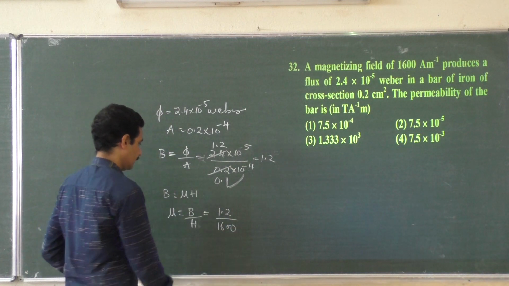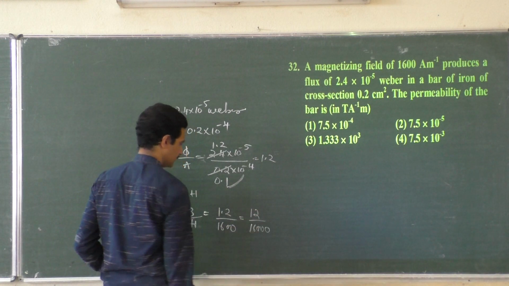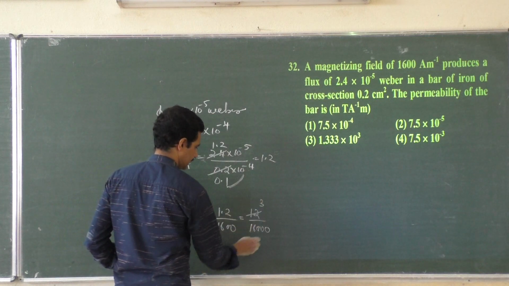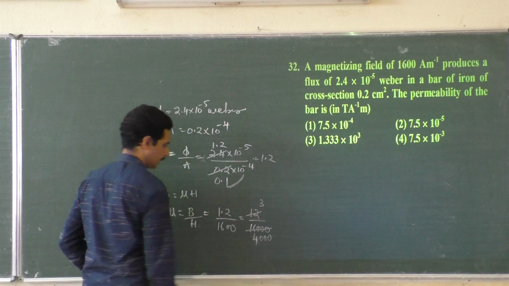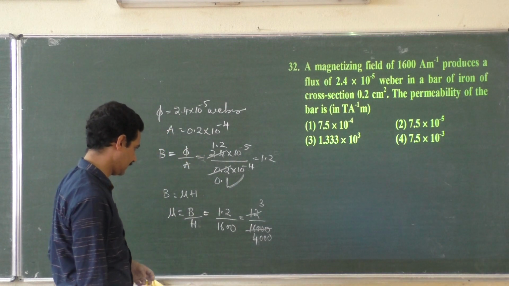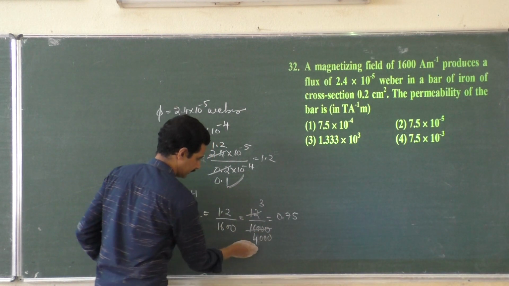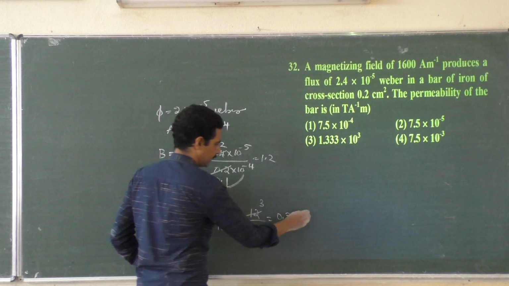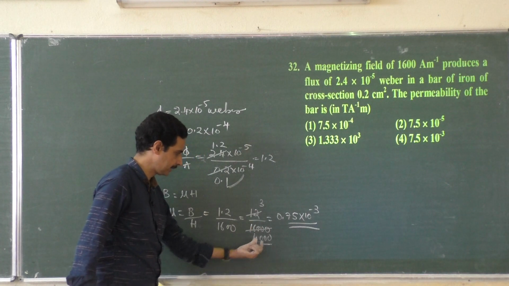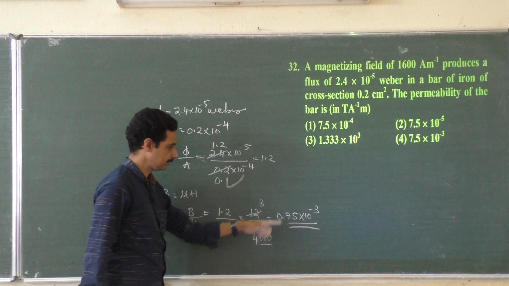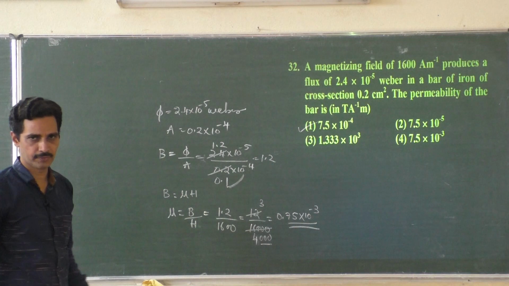Right. Let me multiply and divide by 10. 12 by 16,000. 4 4s are 16 and 3 zeros. So 3 by 4 is 0.75. If I take 1000 separately, 3 by 4 is 0.75, and 1000 becomes 10 to the power minus 3. So the answer is 7.5 into 10 to the power minus 4.